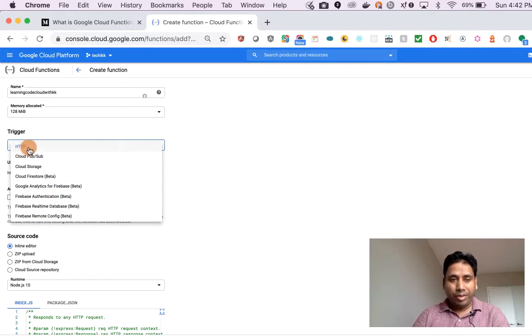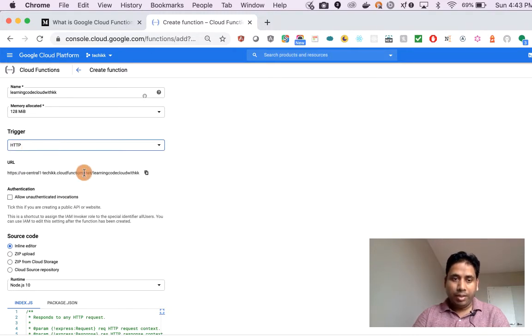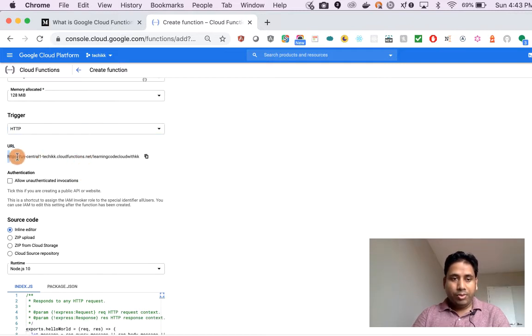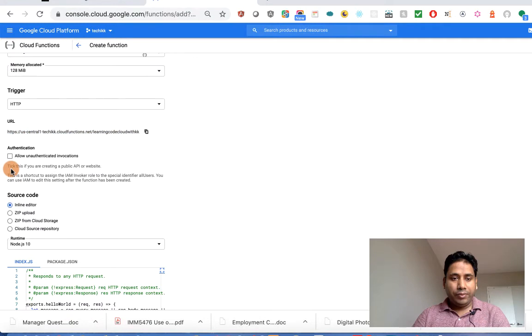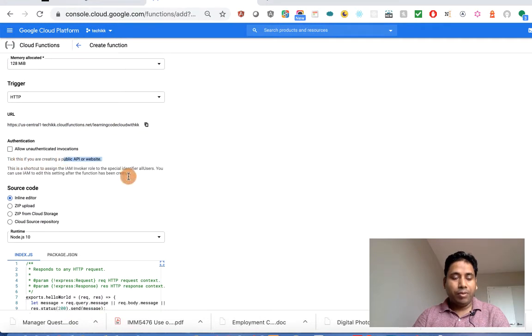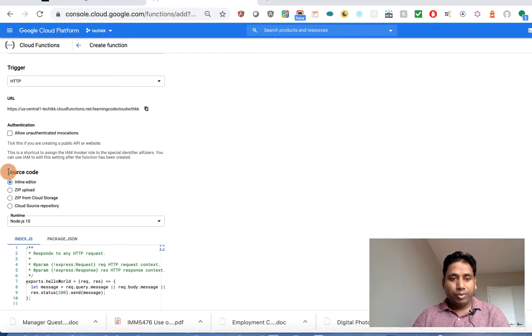At this point of time I am going to select HTTP. If you see, this is the URL for calling this function, and then we have allow unauthenticated invocation. Tick this if you are creating a public API or website. And then we have the source code.